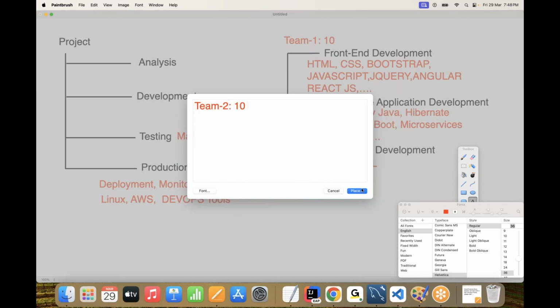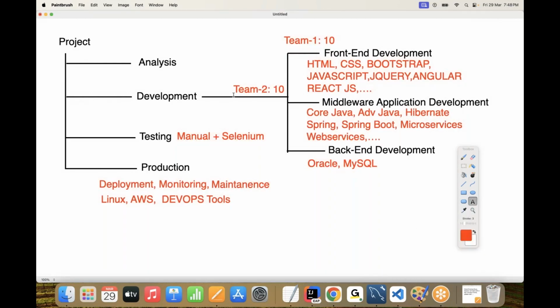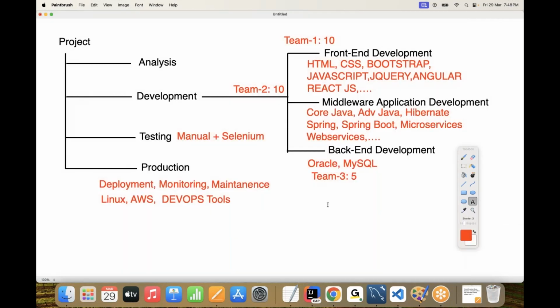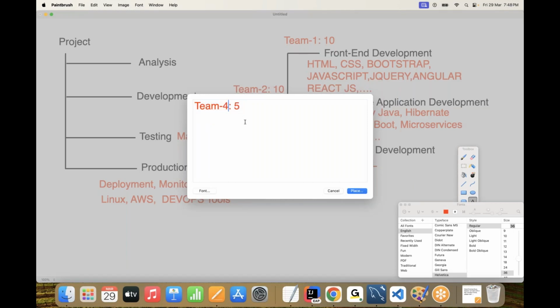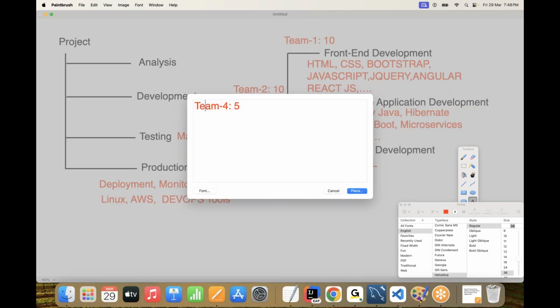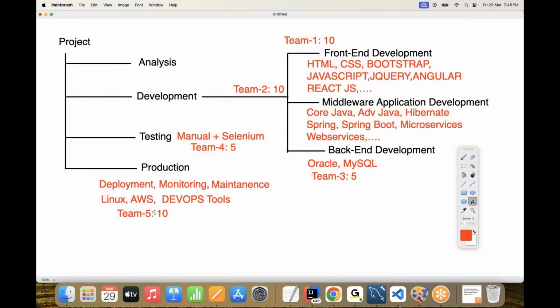Depending on the number of modules, in team 2 there might be 20, 30 or 40 members, depending on the project volume. For back-end development, team 3, maybe 5 members, increasing with the project volume. Next is team 4, for testing, where 5 to 6 members work. For production, an operations team is available, team 5, maybe 10 members.